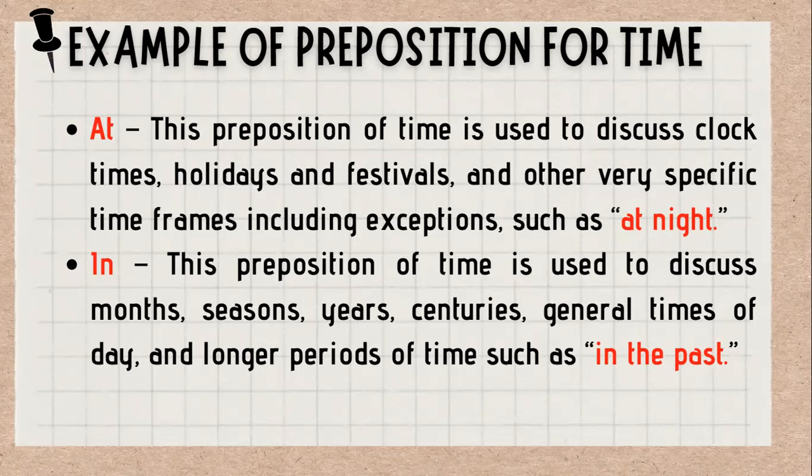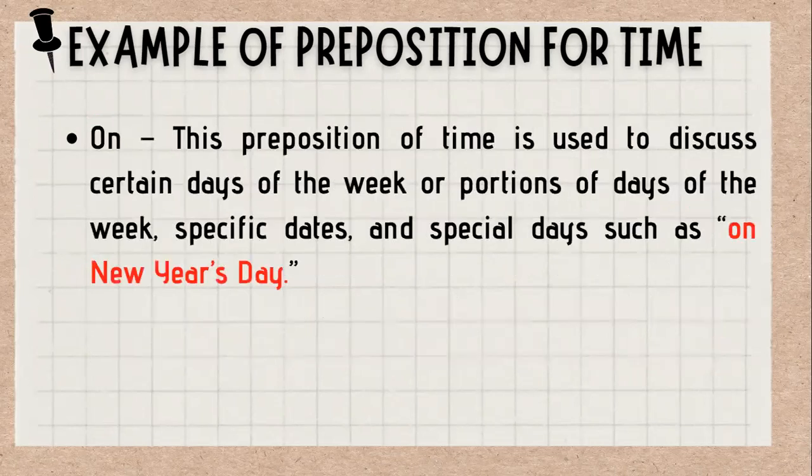This preposition of time is used to discuss months, seasons, years, centuries, general times of day, and longer periods of time, such as in the past. And the last is on. This preposition of time is used to discuss certain days of the week or portions of days of the week, specific dates, and special days such as on New Year's Day.